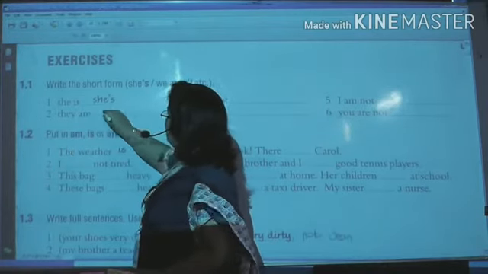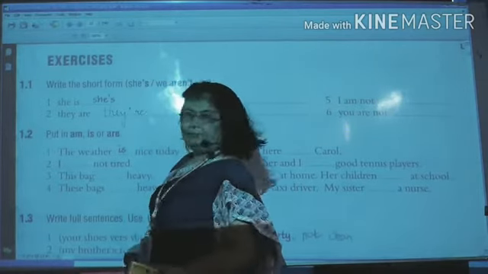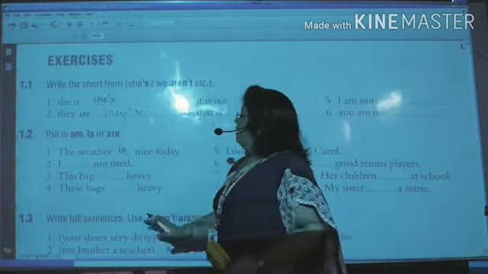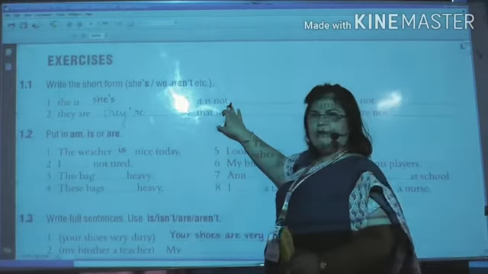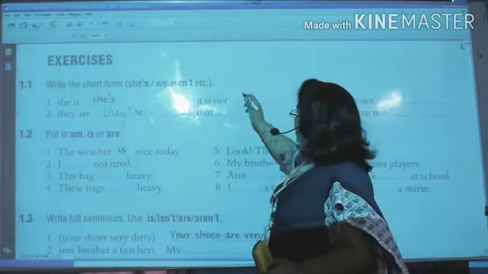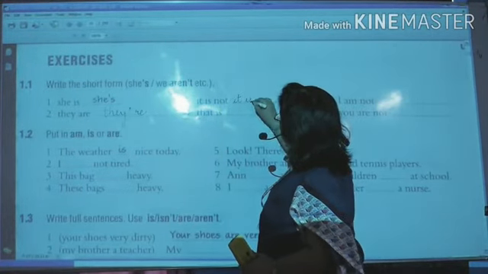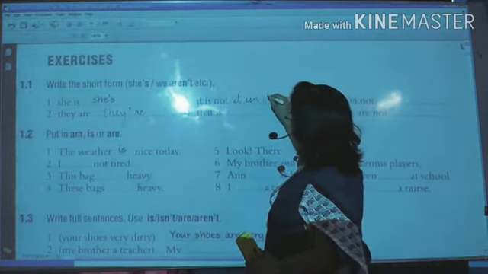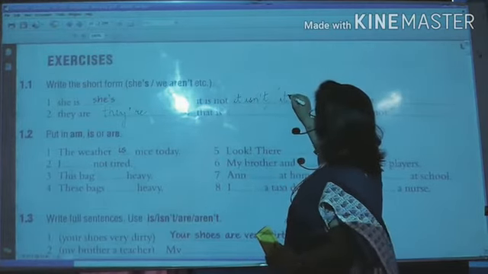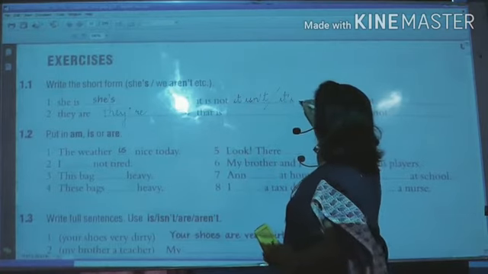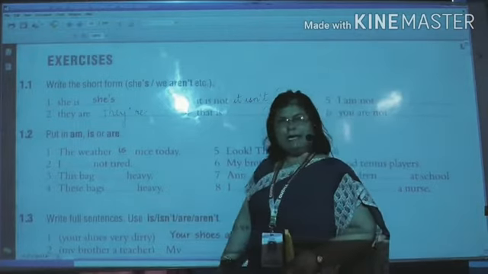They apostrophe R-E. Got it? Third, it is not. Now it is with not, so it will make two answers. How? It isn't, okay, or it apostrophe s and not. It isn't and it's not.